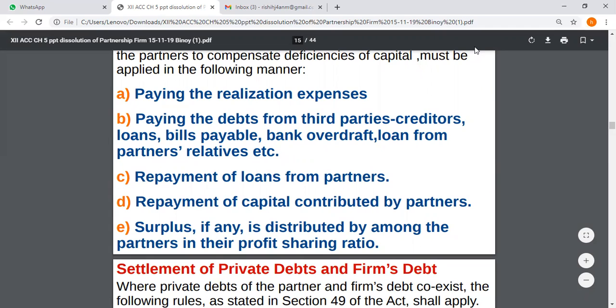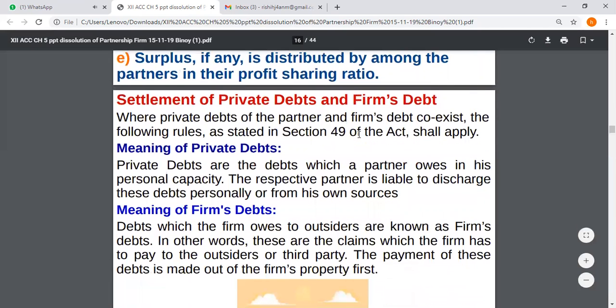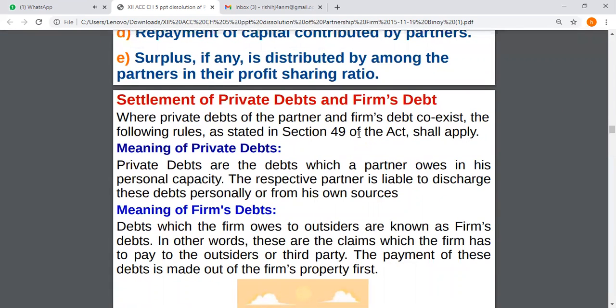So these are the stages. First of all, they have to pay the realization expenses, then they have to pay the debts, then they have to repay the loans. After that, whatever capital contribution, that is the balances of capital account, shall be concluded, and still if there is a surplus, that amount should be divided among the partners in their profit sharing ratio. Next is settlement of private debts and firm's debts.